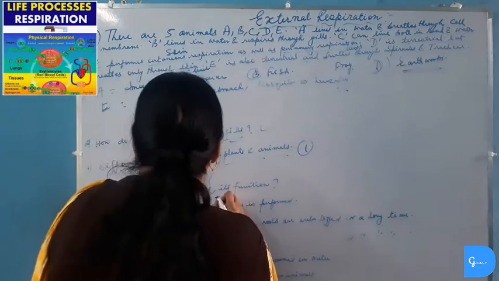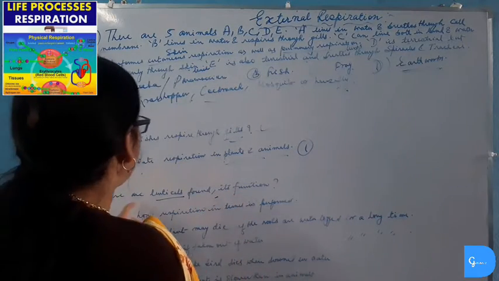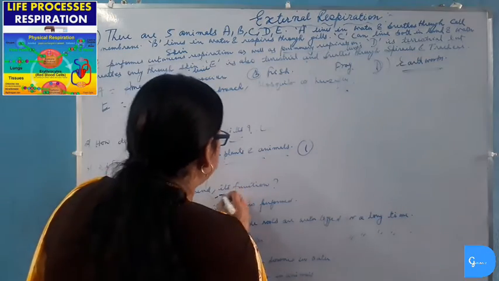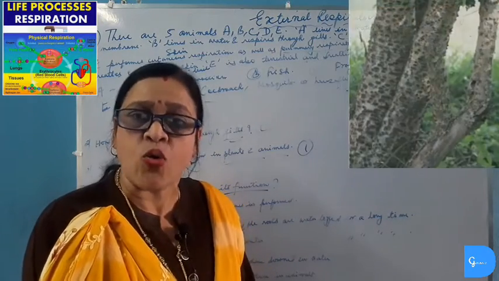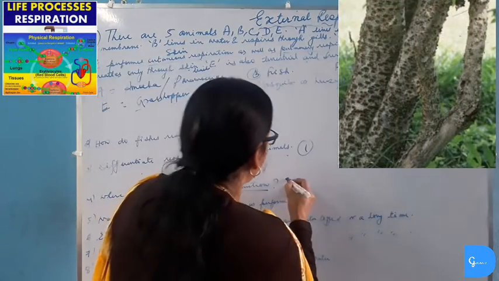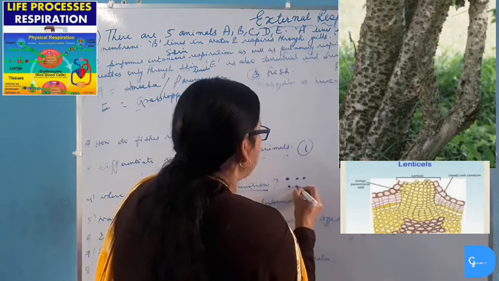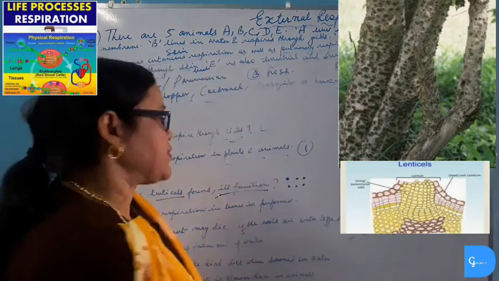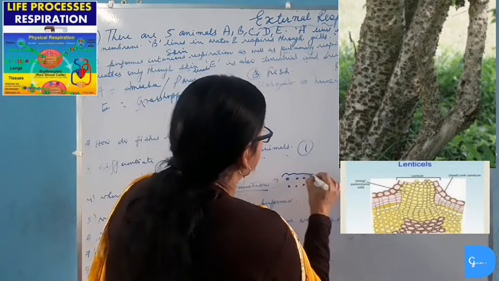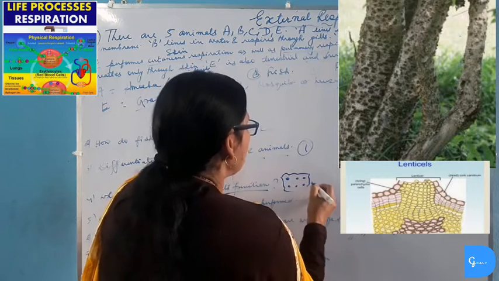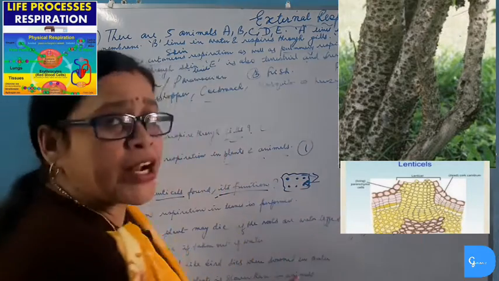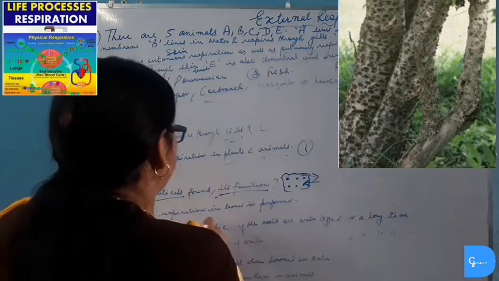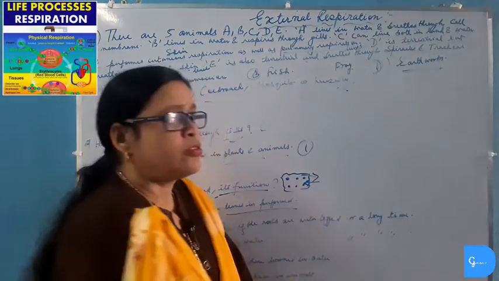What are lenticels? Where are lenticels found and state its function? Lenticels are found in woody stems which are very old, and these lenticels have pores or holes through which gaseous exchange can take place. The cells in old stems are arranged loosely so that diffusion of gases can take place easily through lenticels.